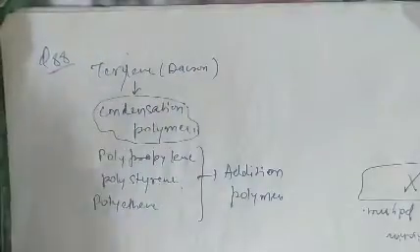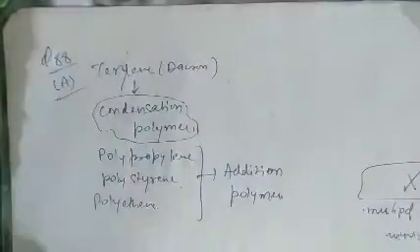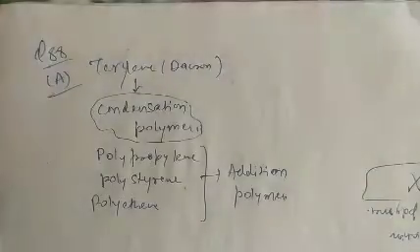It is formed by the loss of a water molecule. So question number 88, option A is correct. Terylene is a condensation polymer, not an addition polymer.